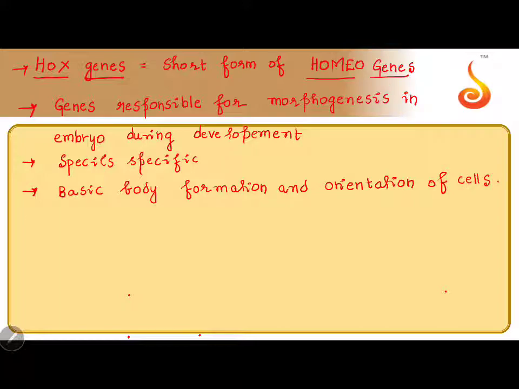The head-tail axis is because of homeogenes.